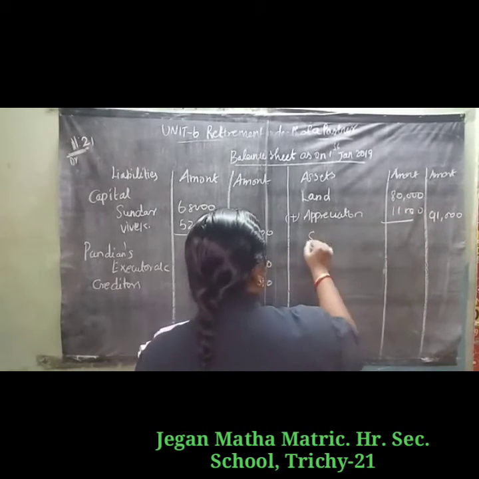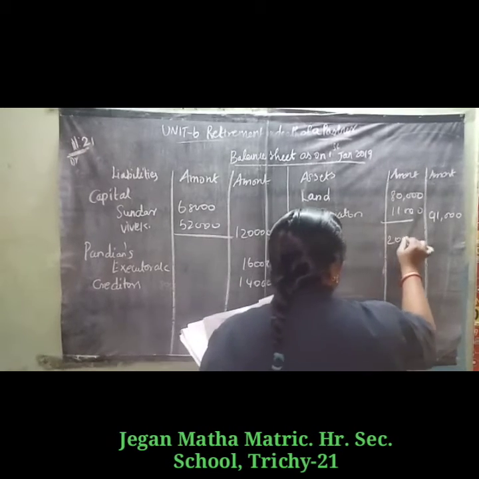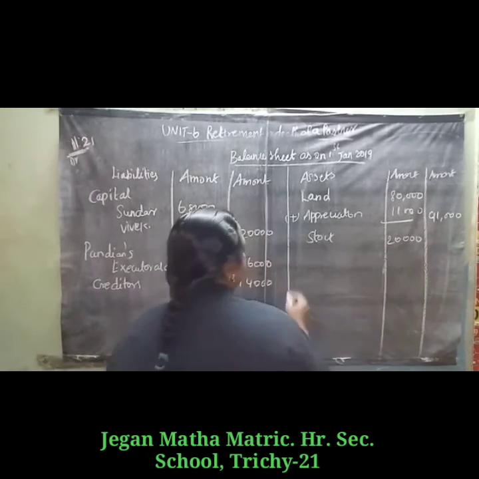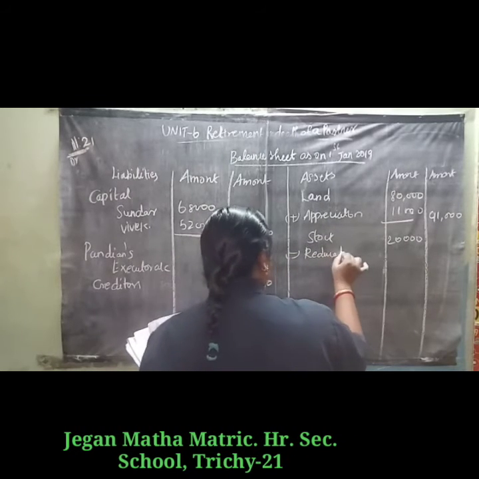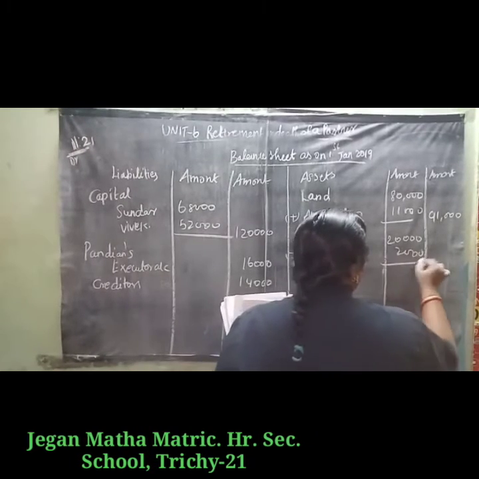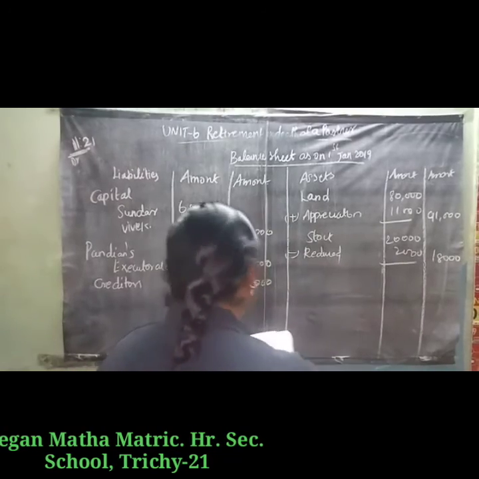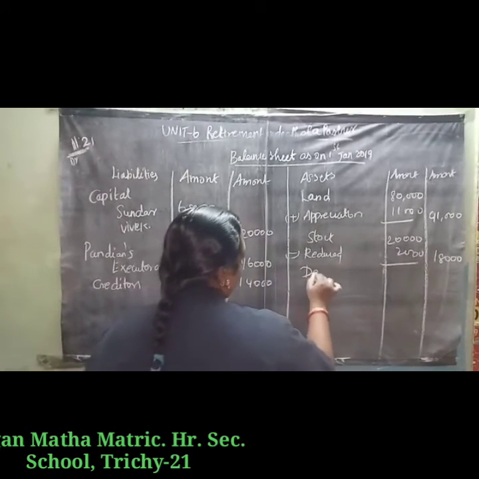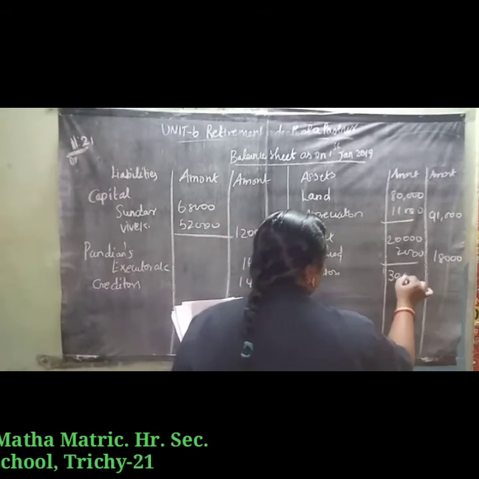Next, stock value. Stock value is 20,000. The value is decreased, so reduce the amount: reduce 2,000. So 20,000 minus 2,000 is 18,000. Next, debtors. Debtors value is 30,000.